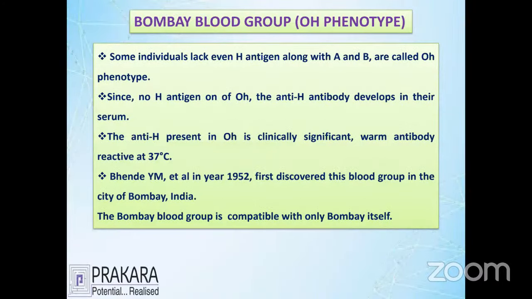Let's see about the next thing, the Bombay O group. The Bombay O group is simply called the OH phenomenon. I already told you that the H antigen is always produced in O people. People who do not have this H antigen producing characteristic are simply called H recessive, with OH phenotypic characteristics. This was discovered by Bhende in 1952. He informed that there are people having O but not the H antigen. O with missing H antigen is simply called the Bombay O group.